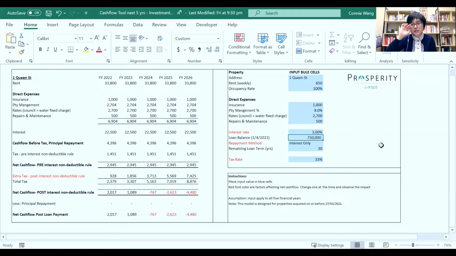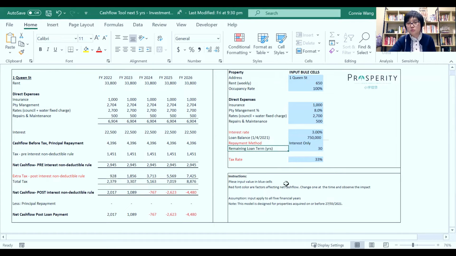And then the loan balance is at 1st April 2021. And the repayment method. Now, a lot of investors have their loan on interest only if possible. Now, as at today, all banks allow interest only for your investment property, as long as the servicing stacks up. And then here is the, sorry, I accidentally changed the input.